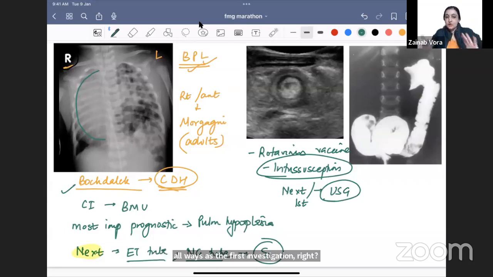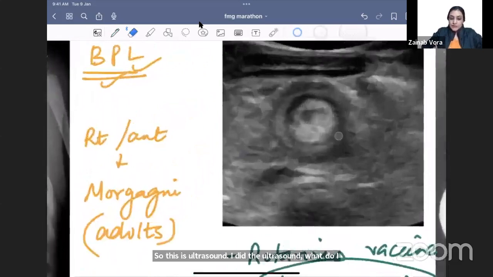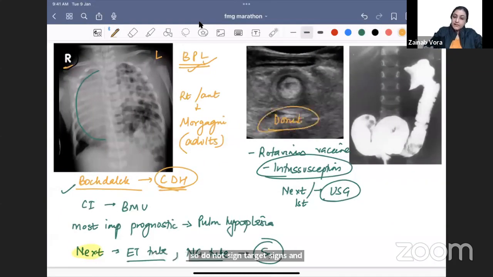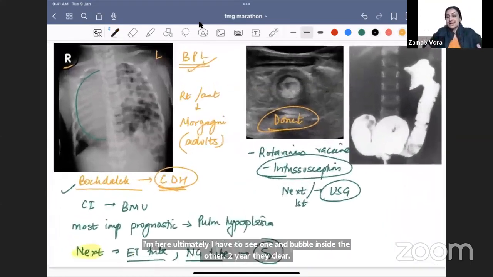Once the concepts are strong, we will be able to take good guesses. So this is the ultrasound. I did the ultrasound. What do I see? Can you see how it looks like a donut? There is one bowel and then there is another bowel within it. So donut sign, target sign, sandwich sign, there are a lot of names. Ultimately, I have to see one bowel inside the other. So now that I have seen this, my confidence is increased that it is indeed intussusception.